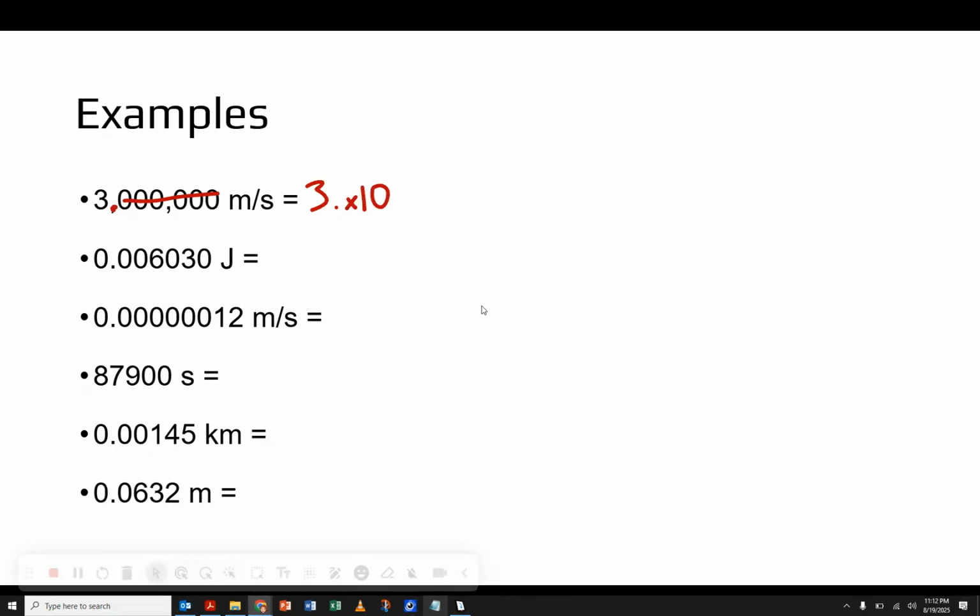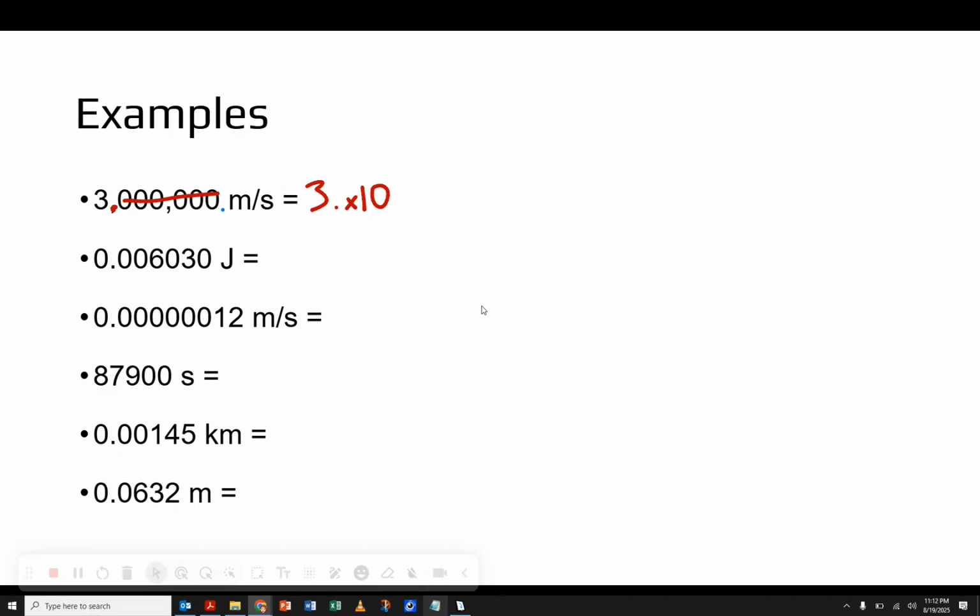Then we always have the times 10 part. And now let's find that exponent. The exponent is going to be how many times our decimal moved to get to this new spot. Even though we didn't write that decimal, and it's important that we didn't because we want to get rid of these zeros, keep in mind it's always understood to be at the end of a number if it's not visible, if it wasn't written.